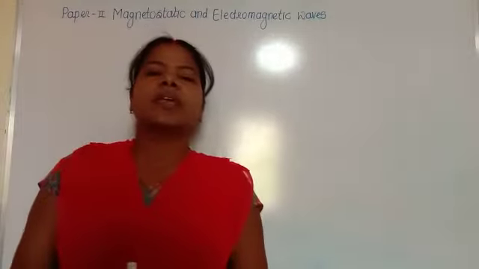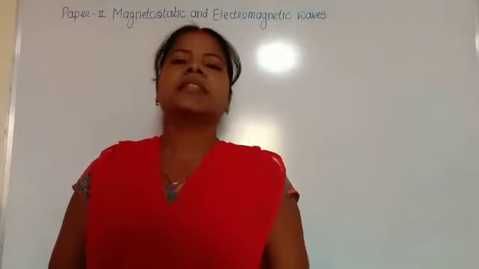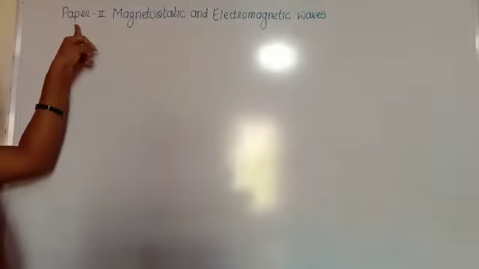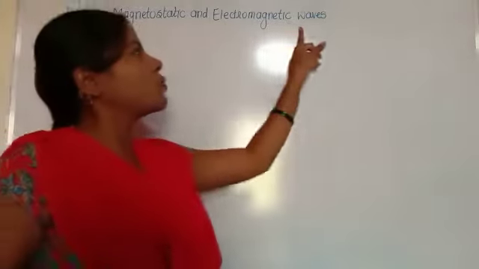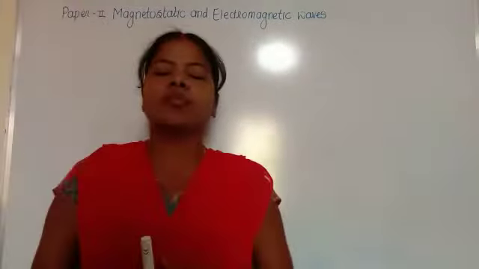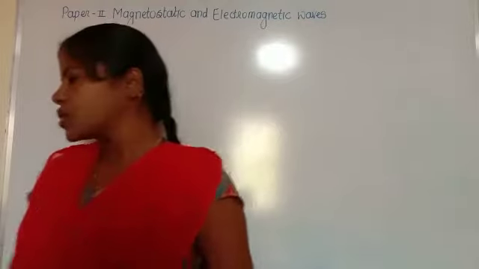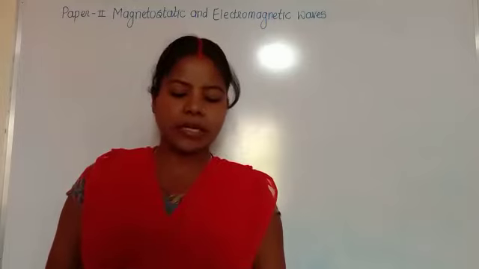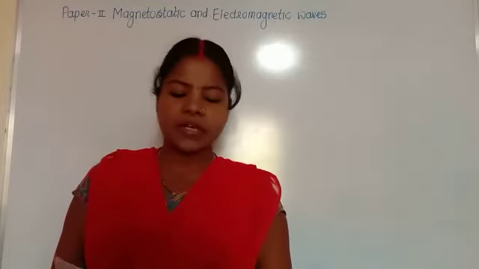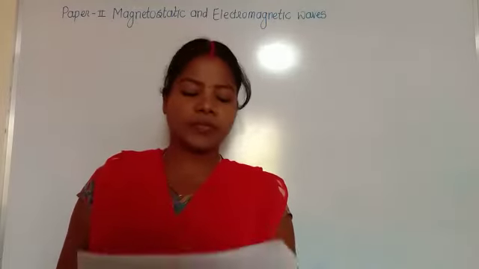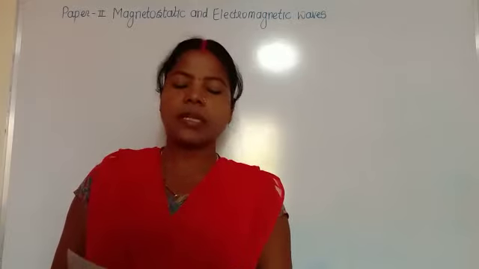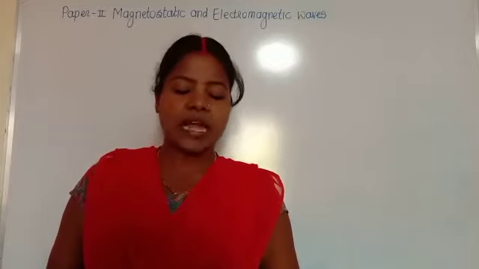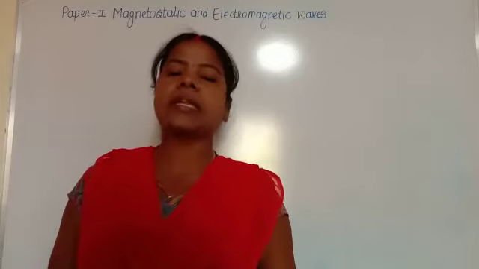Hello, good morning. This is our first class, and in this class we will start paper 2. The name of the topic, paper 2, is magnetostatic and electromagnetic waves. In that topic there are 4 units. The first unit is magnetostatic, the second unit is electromagnetic induction, the third unit is the Maxwell equation and electromagnetic wave propagation, and the fourth unit is steady electric current.